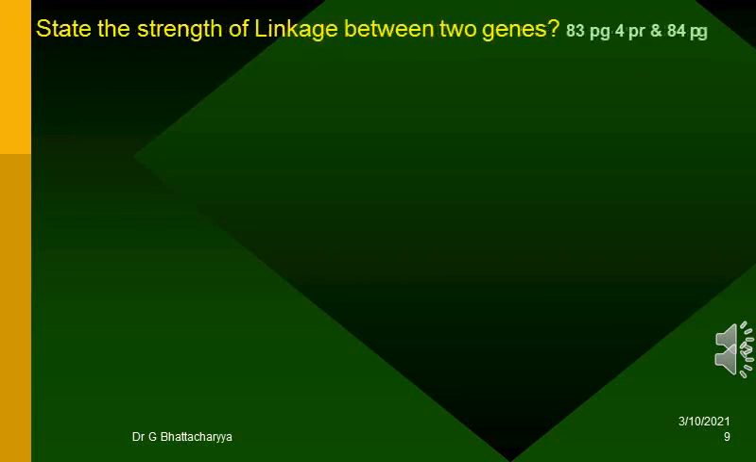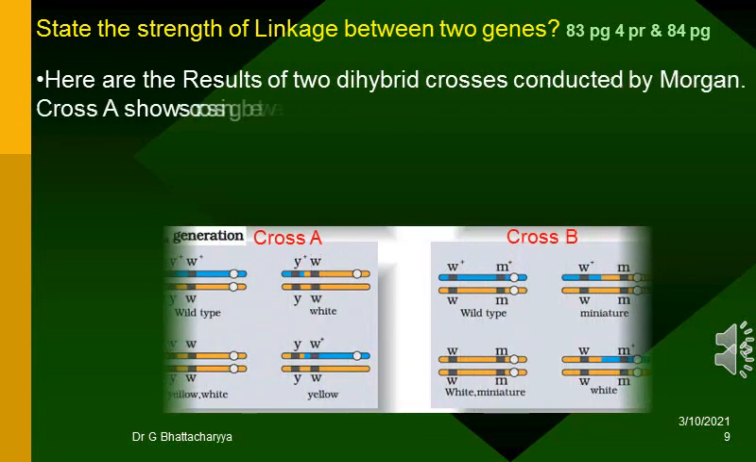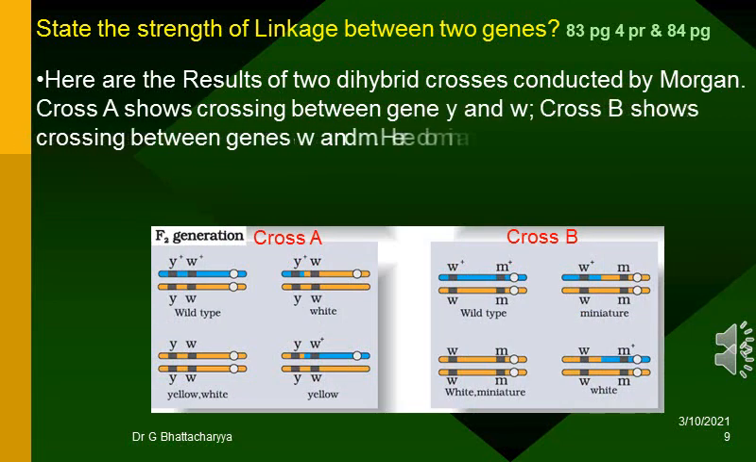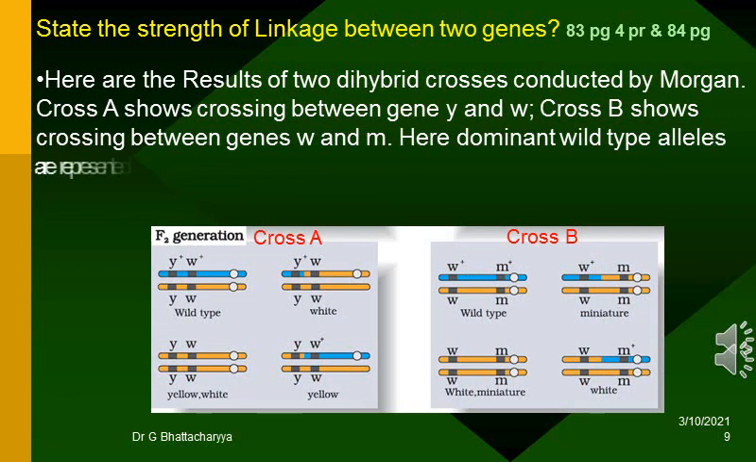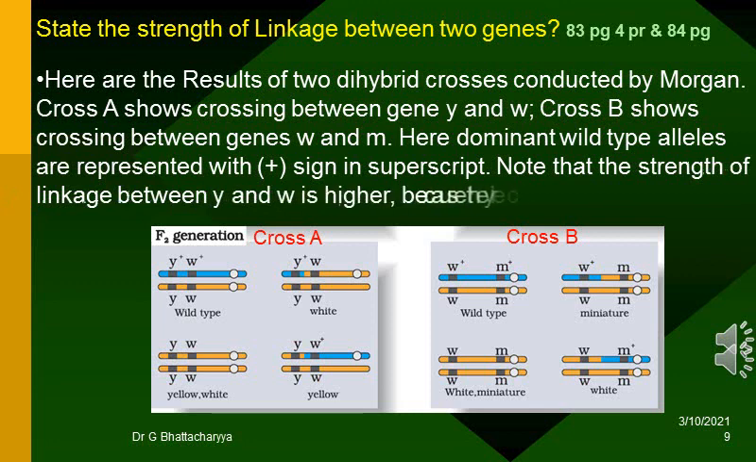State the strength of linkage between two genes. Here are the results of two dihybrid crosses conducted by Morgan. Cross A shows crossing between genes Y and W. Cross B shows crossing between genes W and M. Here dominant wild-type alleles are represented with plus sign in superscript. Note that the strength of linkage between Y and W is higher, because they are closer than W and M.